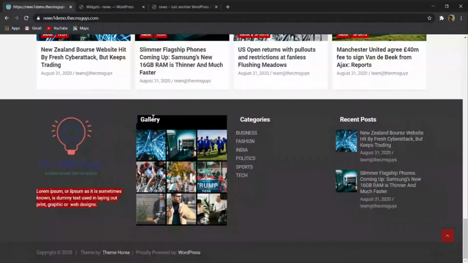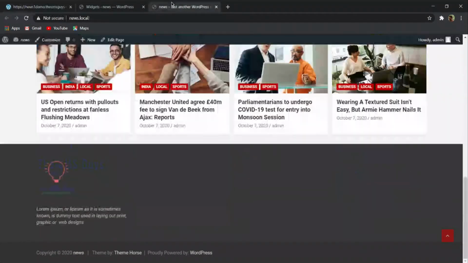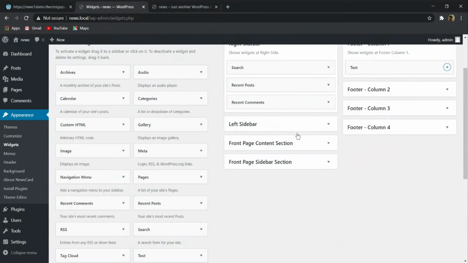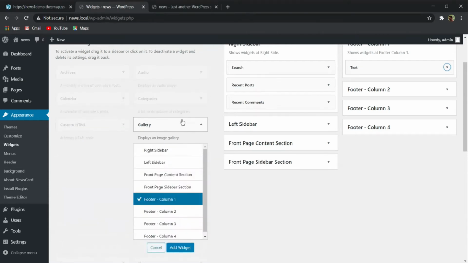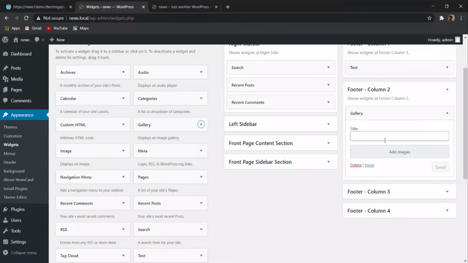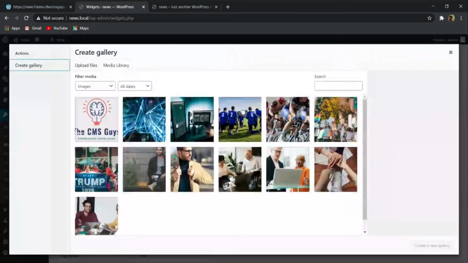So now here in the second option you can see that we have the gallery. So to add gallery, again let me close this one, and then here you can find this gallery option over here. Simply click on this gallery and select this column 2, and then click on add widget. So here you have to give a title. So let me give a title, gallery, and then here I have to add images.